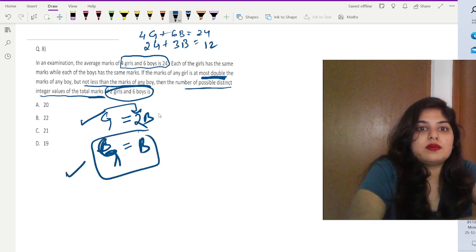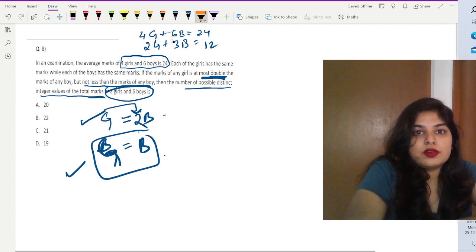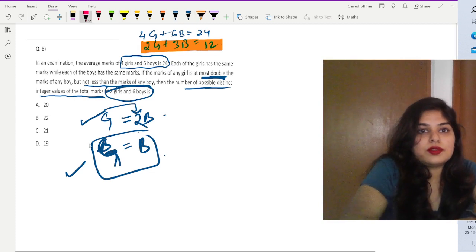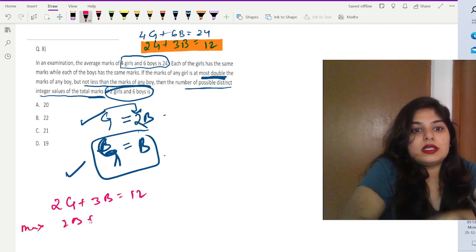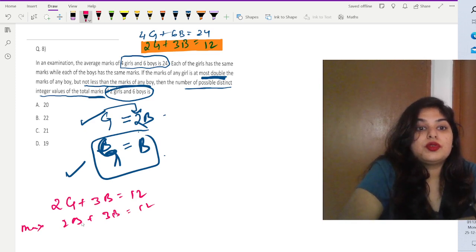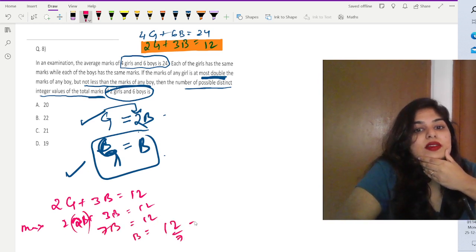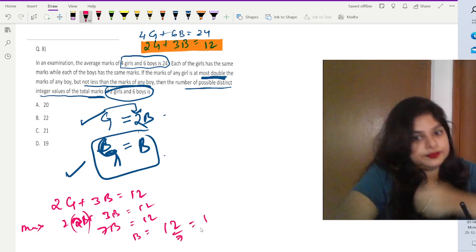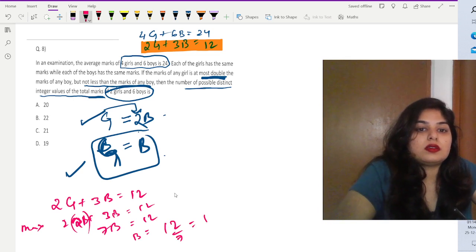Now, in order to find the maximum and minimum values, we can put these values in this equation, 2G plus 3B is equal to 12. For the maximum range, if I put 2B, so 2 into 2B, that is 4B, plus 3B, so 7B is equal to 12. So B is equal to 12 by 7, which is 7 ones are 7, 5.